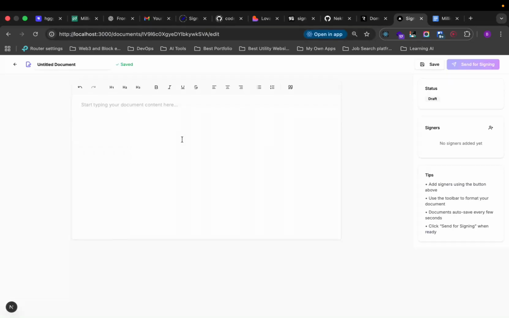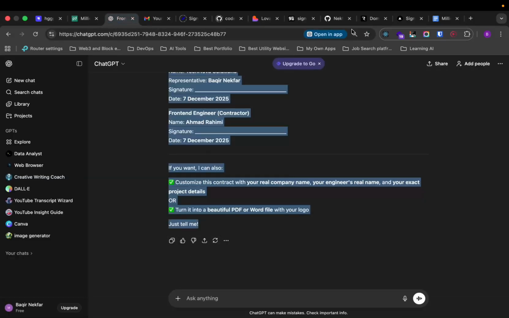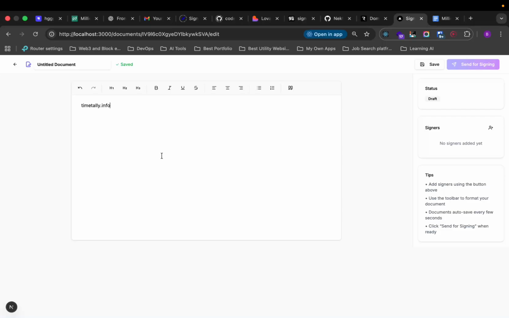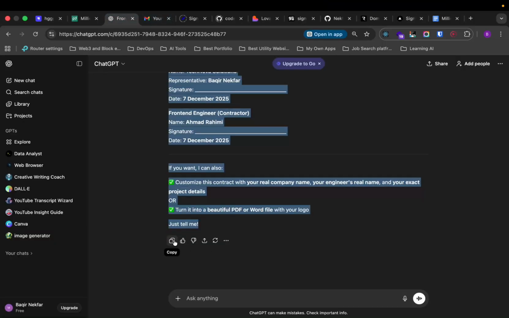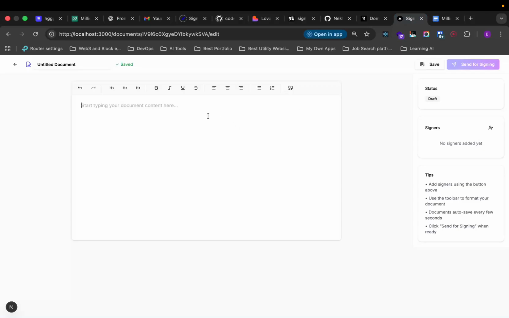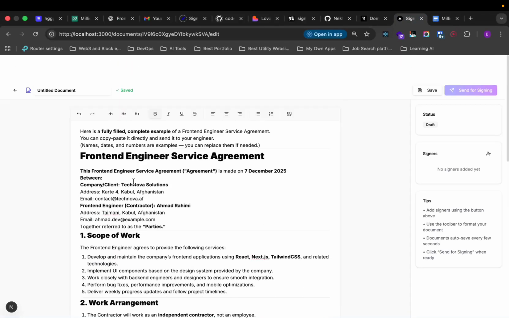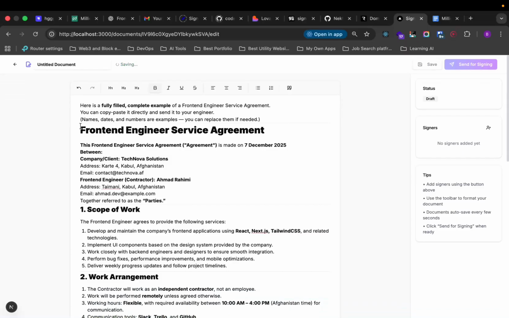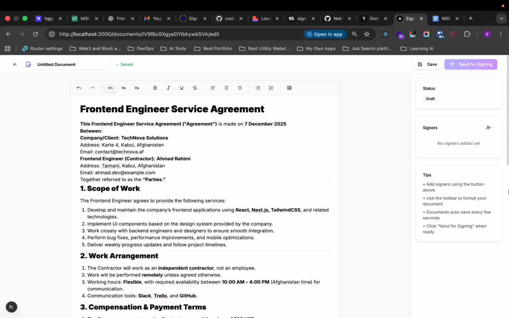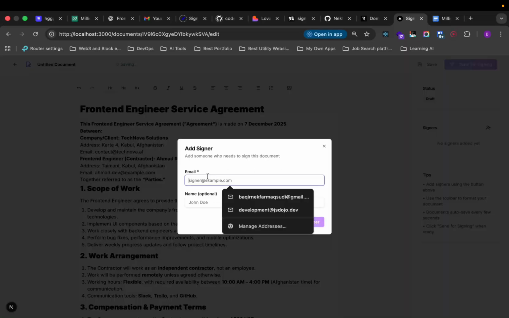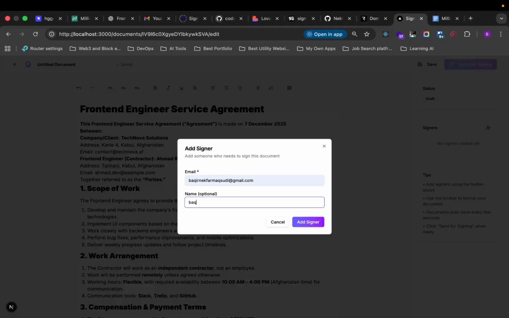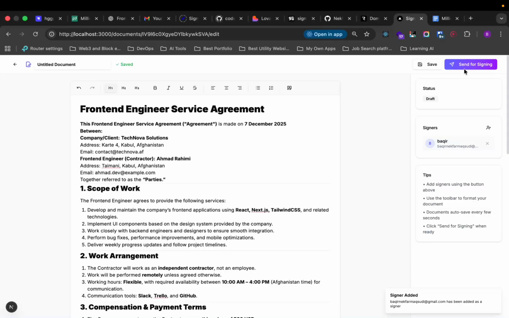A new one, and this new one should be a template. Okay, so I'm just going to grab that old template and copy. Oops, sorry, it didn't copy. Just copy it, bring it, paste it, and remove the unnecessary information. Same way in the header as well. Okay, and now we are going to add the signer, the same account, to see how it works. I'm going to save it and send it.